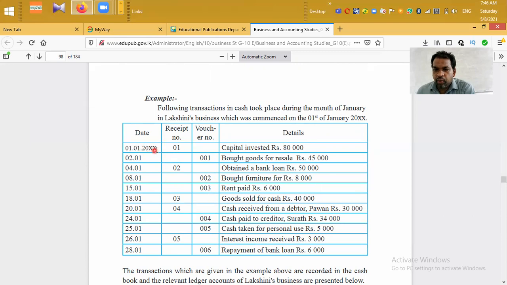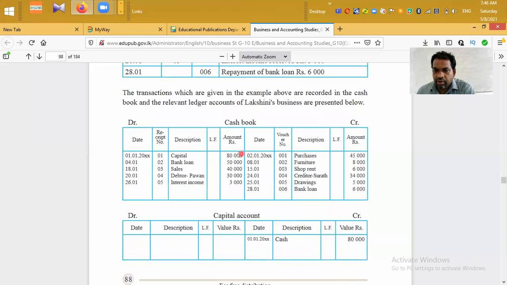Date 1st January 2020, receipt number 101, capital invested by the owner. When the owner introduced money to the business, the cash asset increases. Therefore, we debit the cash account, amount 80,000, and for the description you always write the opposite account name, capital here.